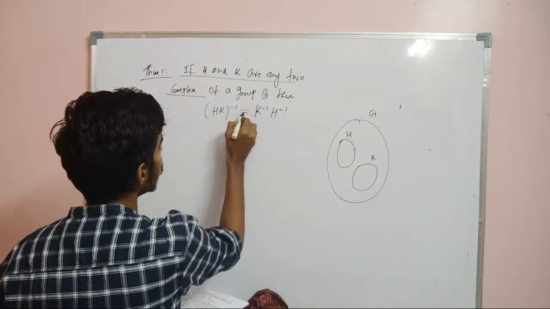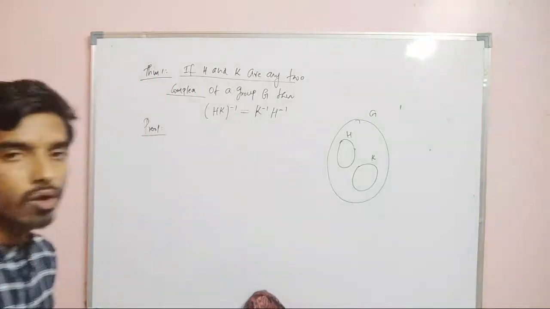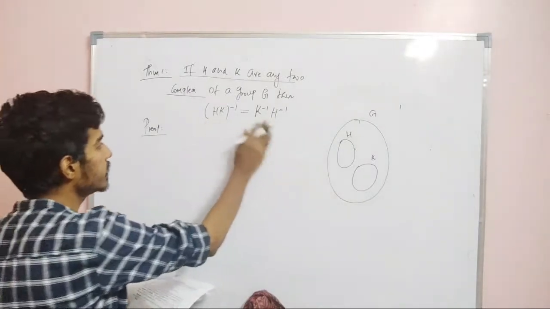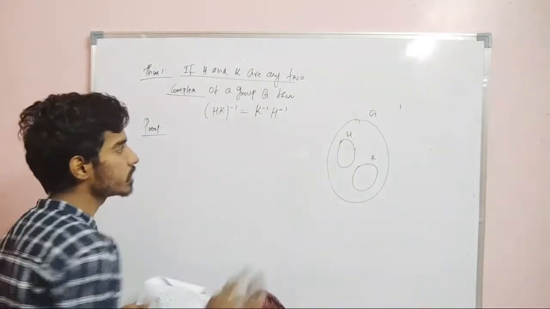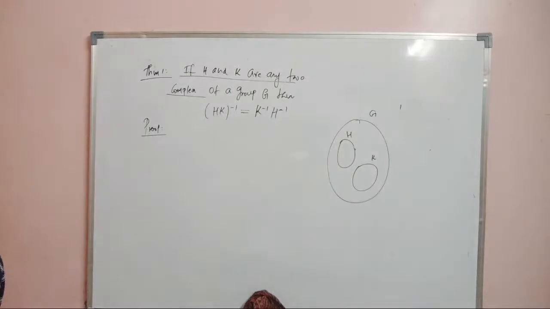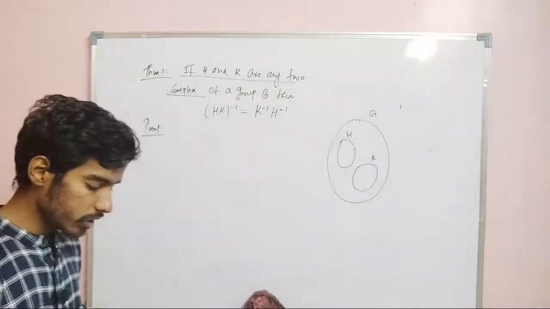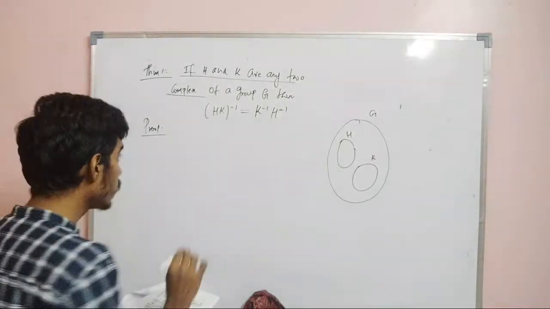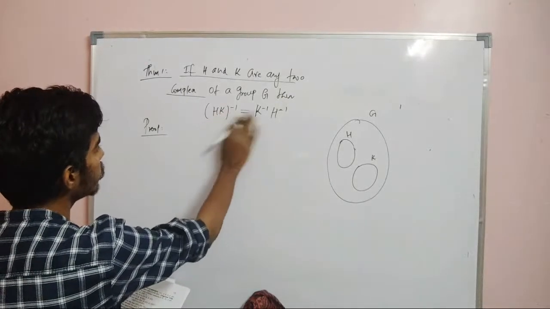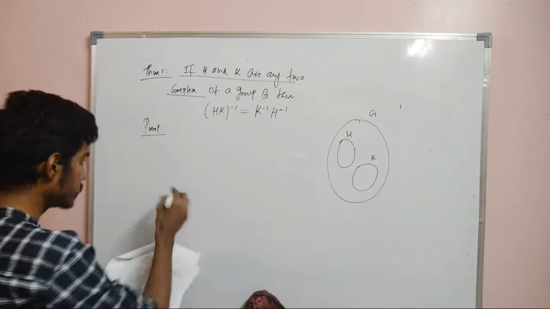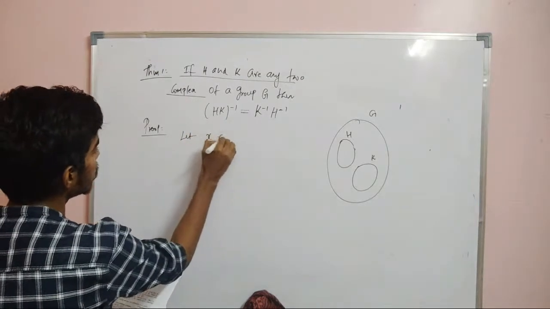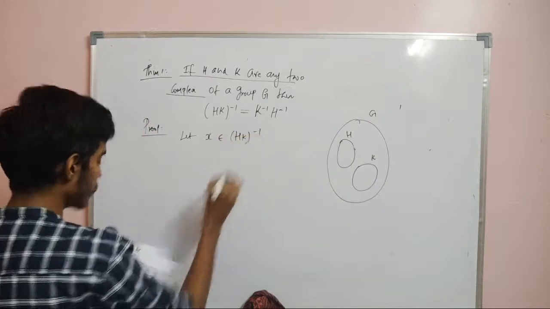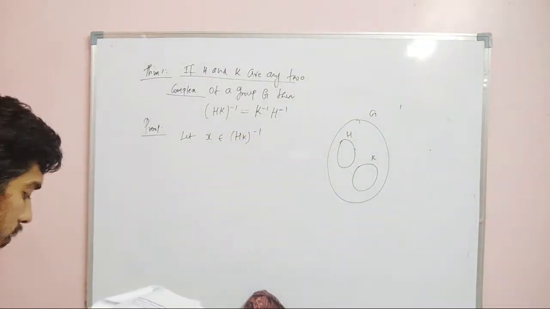This is the idea we will follow to prove equality. Now we need to prove (HK) whole inverse equals K inverse H inverse. So let x belong to (HK) whole inverse.